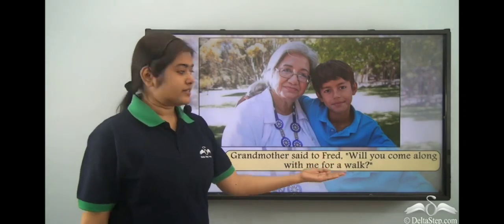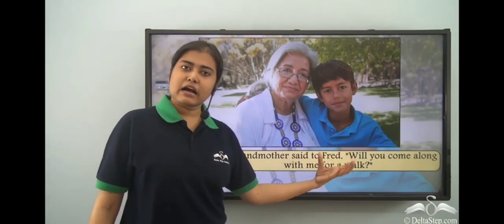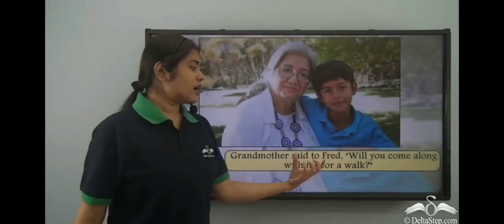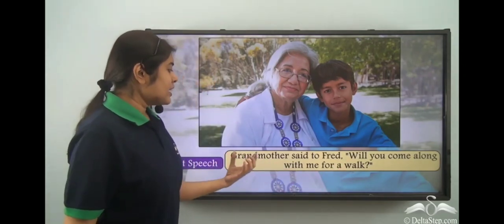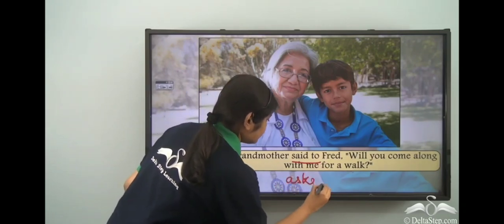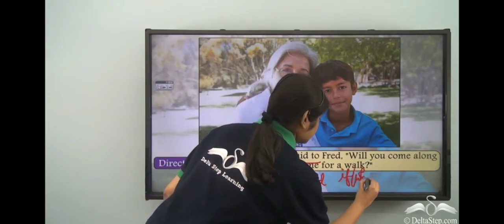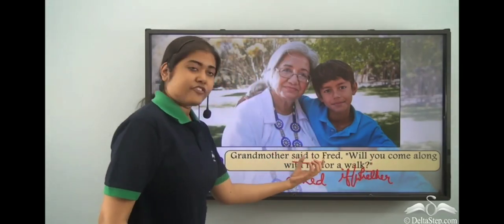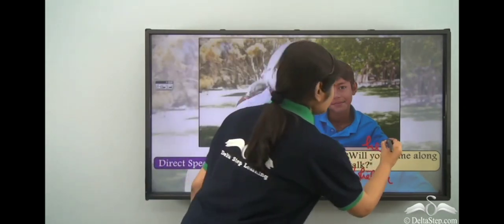Grandmother said to Fred, will you come along with me for a walk? Now once again a question is being asked where it is possible to have an answer in yes or no. So we are going to add the conjunction if or whether in this case as well. So what will happen? Grandmother asked Fred if or whether you. Now who is this you? Fred. So you will become he. Will become would.